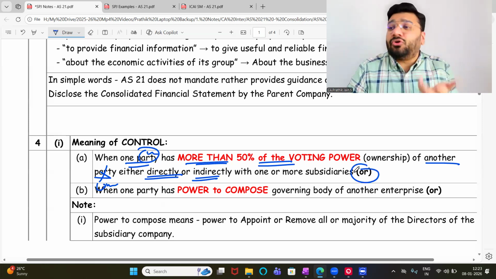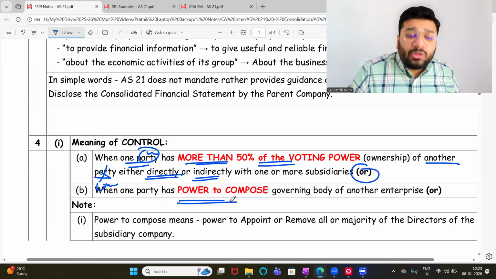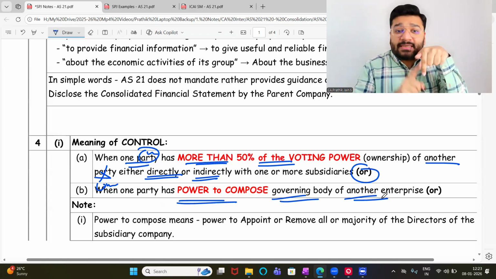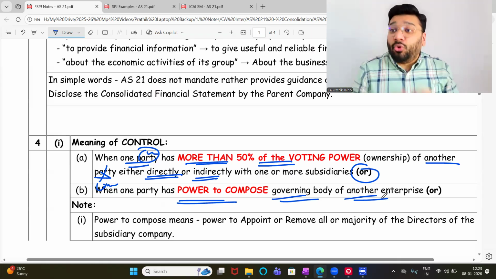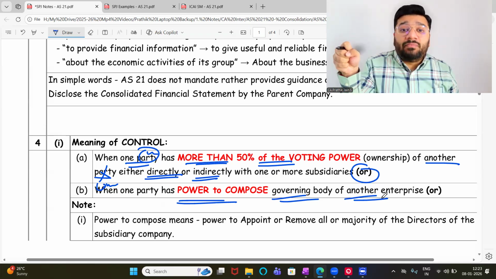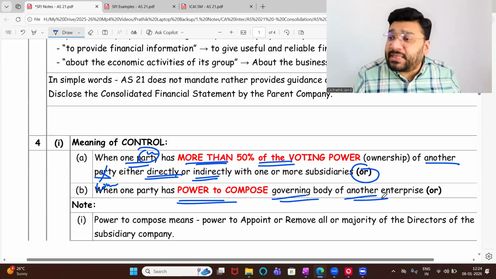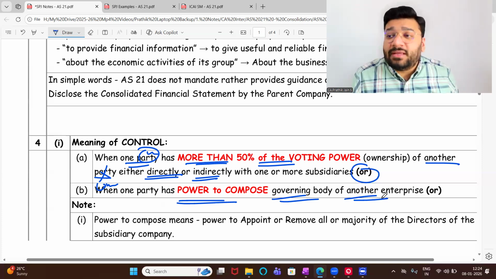Or how can the control be gained otherwise? I don't have investment, but I have the power to compose the governing body of another enterprise. So Kalpavriksha Academy is having a complete power to compose the board of directors of FFLA. Though I don't have any investment in FFLA, I have a control in terms of governing. I have power to govern. In that case, I have control over the other company. So I become the holding company. The other company becomes subsidiary company. KVA becomes the holding company and FFLA becomes the subsidiary company.